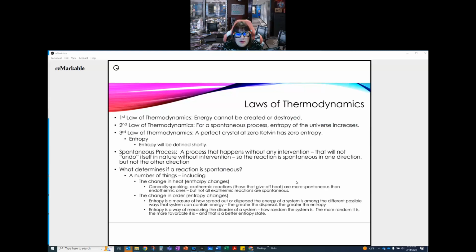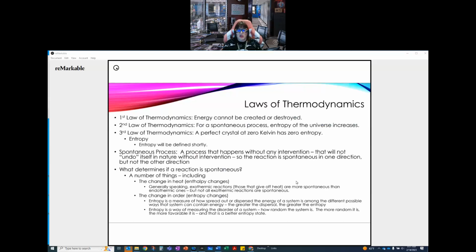We also see the term spontaneous process. A spontaneous process is defined as a process that happens without any intervention, that will not undo itself in nature without intervention. So the reaction is spontaneous in one direction, but not in the other direction. So it always wants to go one way, but not the other way. And there are a lot of factors that help us determine which makes it spontaneous.